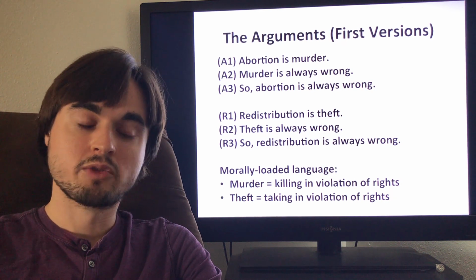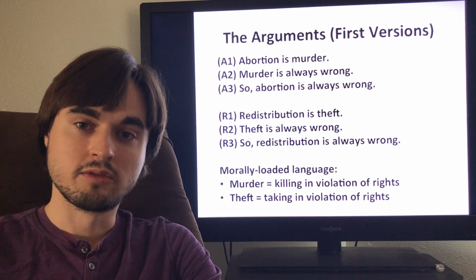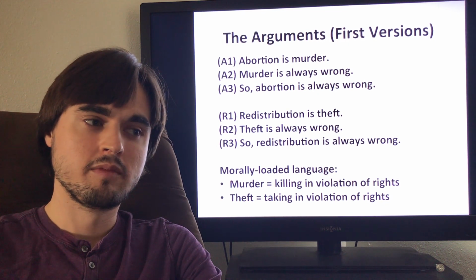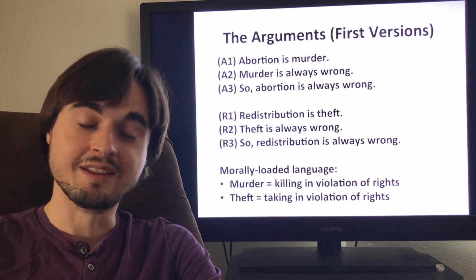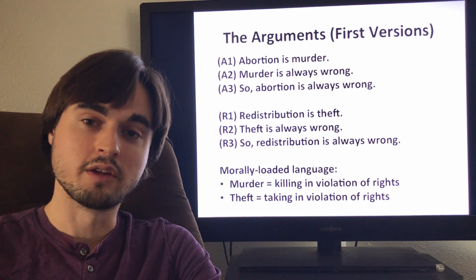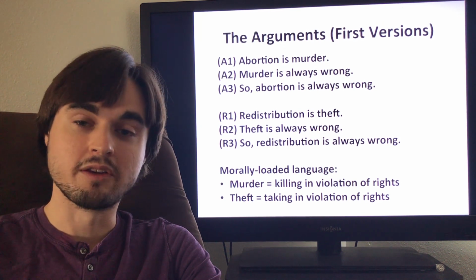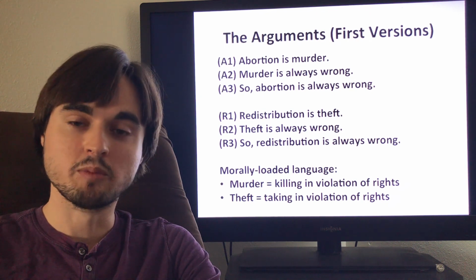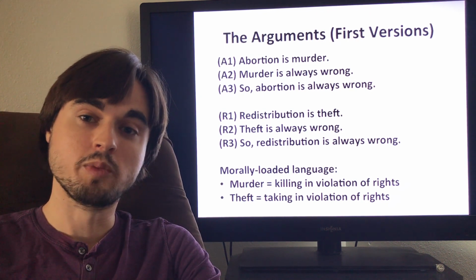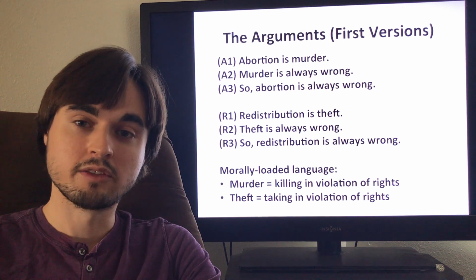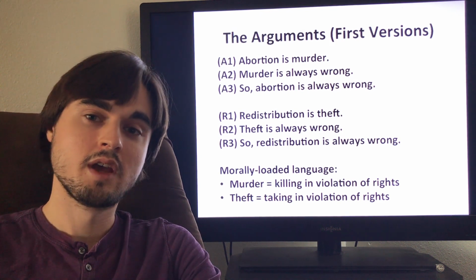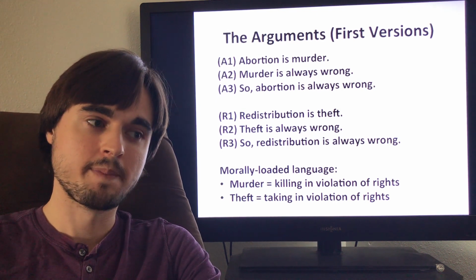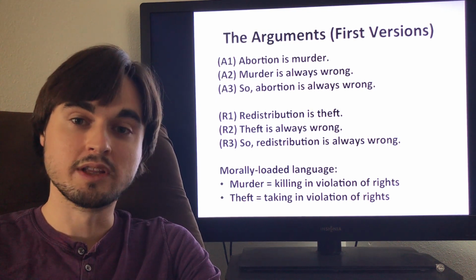If the evil dictator writes a law that says destroying a blade of grass or cutting down a tree is murder, then it's murder in the legal sense relative to those laws, but it's not clear that that matters to morality. Similarly, if he writes that everything belongs to him, taking stuff from him would be theft in a legal sense relative to the current laws, but not in a sense that would make it wrong necessarily. So we really do need these morally loaded senses.